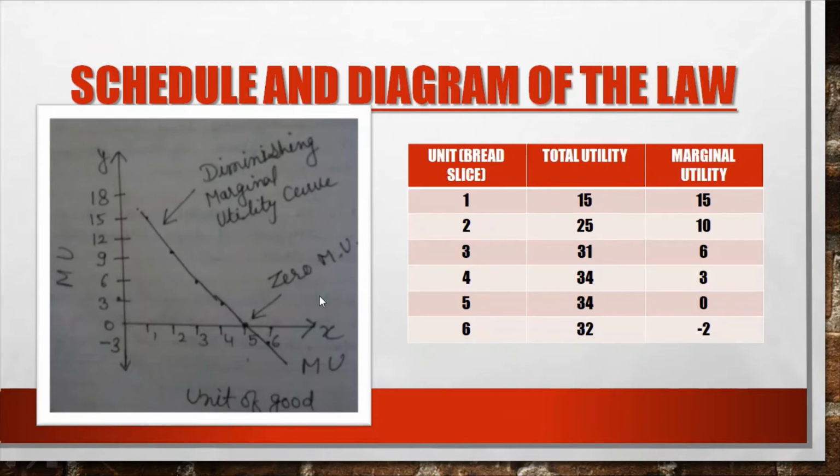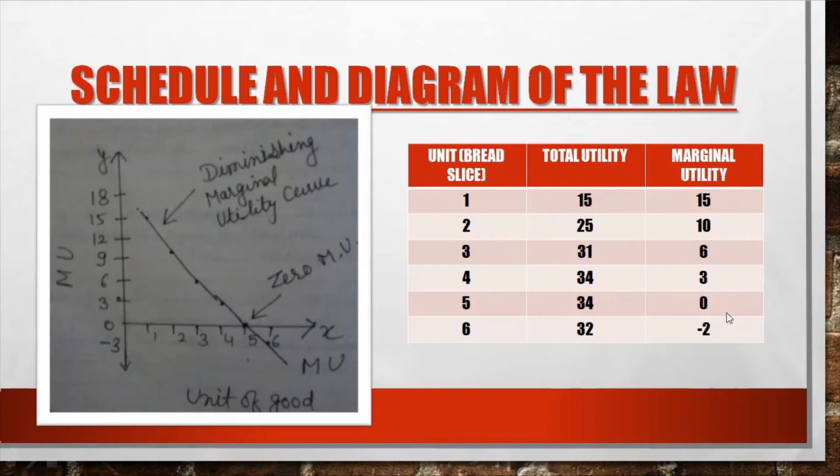Now we can explain this law by schedule and diagram. Here you are able to see a table which shows total utility and marginal utility. As you can see, when a consumer uses bread slices from first to sixth, marginal utility is continuously decreasing.